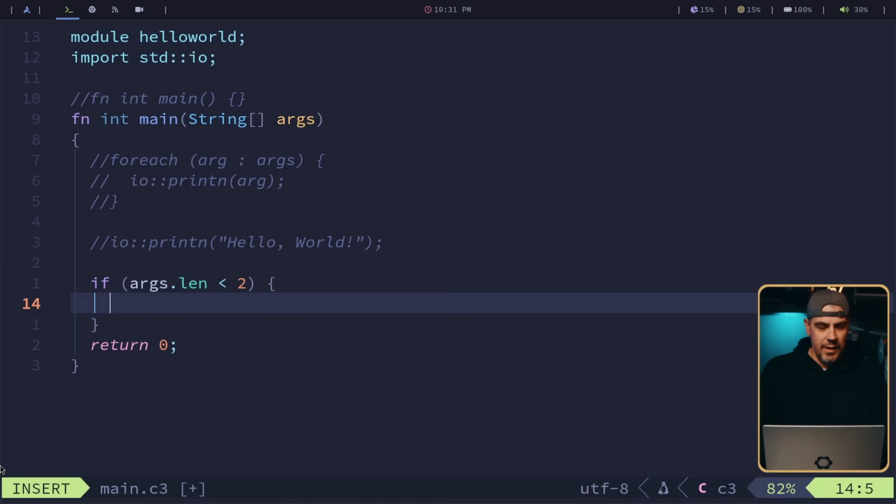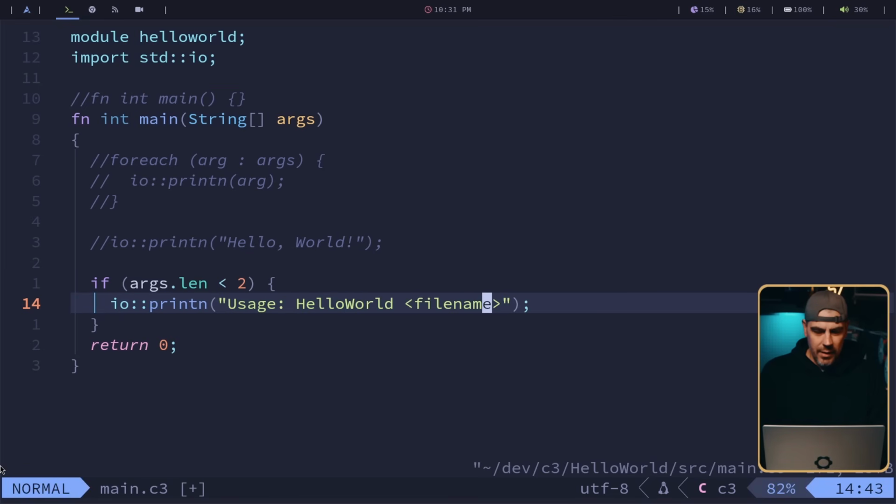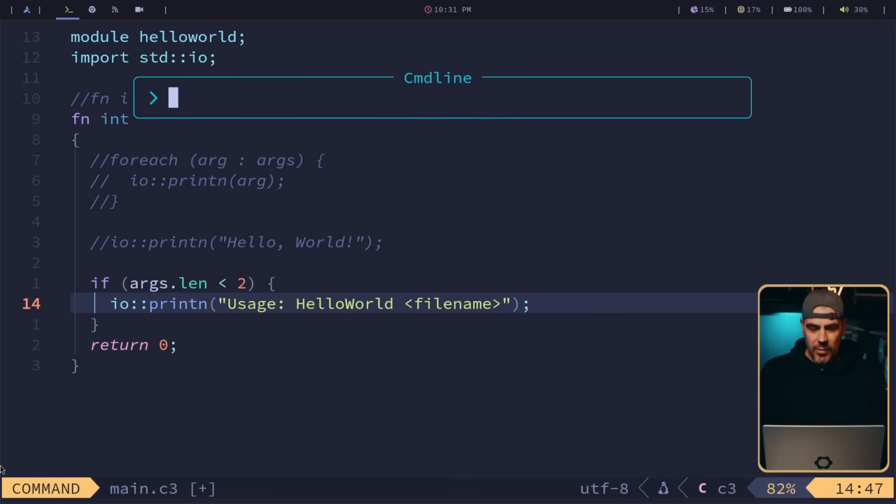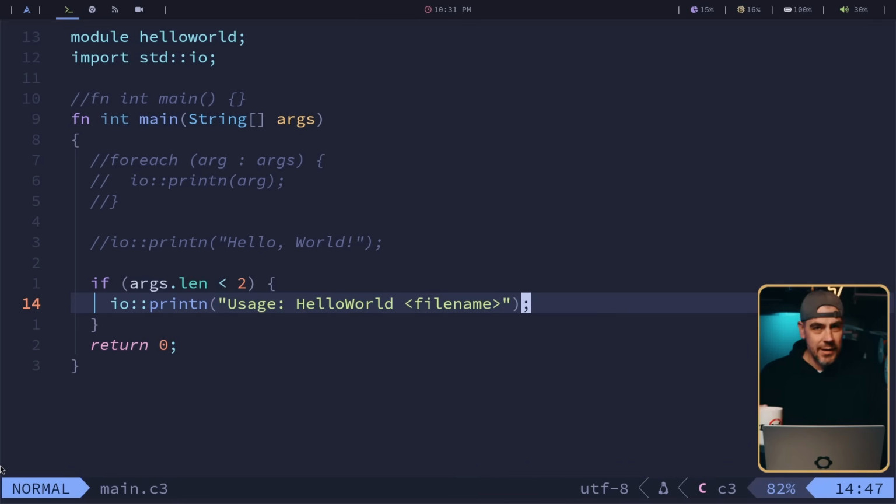If it's less than 2, let's go ahead and print out the usage: hello world and file name. We're going to pass it in like that. And don't forget your semicolon at the end. You're probably used to that if you're coming from a language like C.